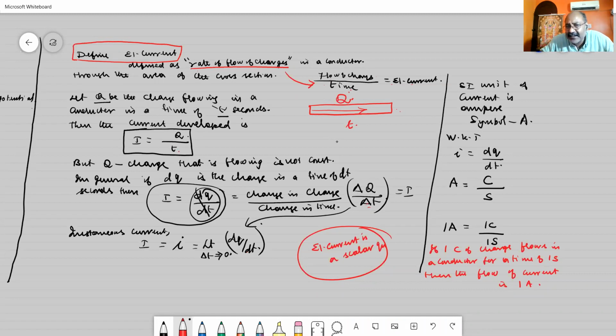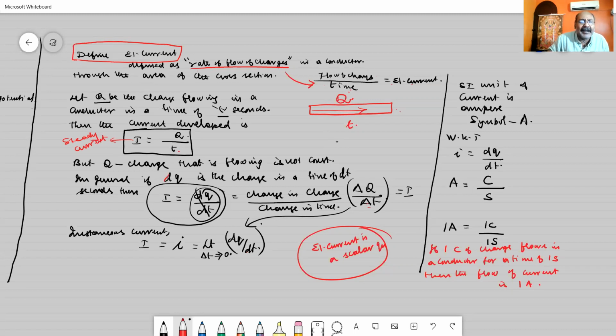But this Q is not considered to be a constant quantity in a given time T. If it is constant, then this current I is called a steady current. But in practice, it won't be available. So I am considering a change.